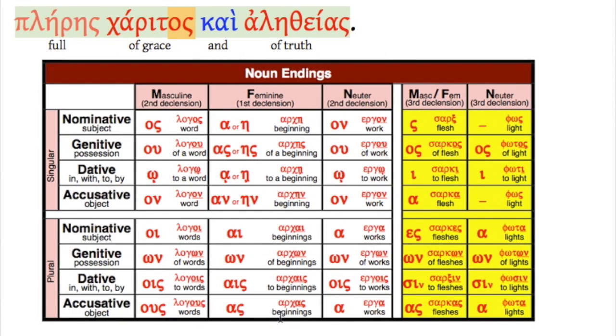And finally, pleres charitos kai aletheias, full of grace and of truth. Notice the genitives. Charitos, aletheias. Charis is a third declension noun, feminine, so here it is. And aletheias, first declension feminine. And pleres, this is actually a nominative form. It's sort of a strange adjective.